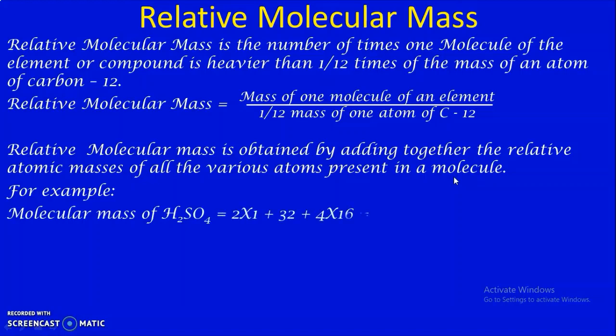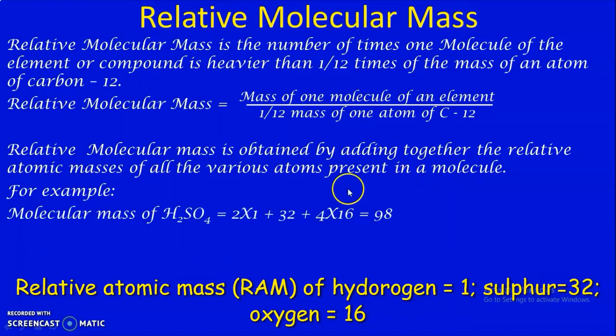the molecular mass of sulfuric acid. Now let us try to find the molecular mass of sulfuric acid. There are two hydrogen atoms and the relative atomic mass of hydrogen is 1, so it will be 2 into 1. Plus there is one sulfur atom, the atomic mass of sulfur is 32. And there are 4 oxygen atoms, the atomic mass of oxygen is 16, so 16 into 4. If you add these, 2 plus 32 plus 64, it will be equal to 98.